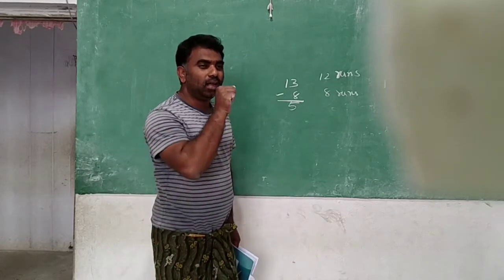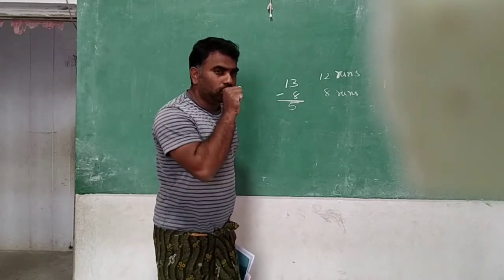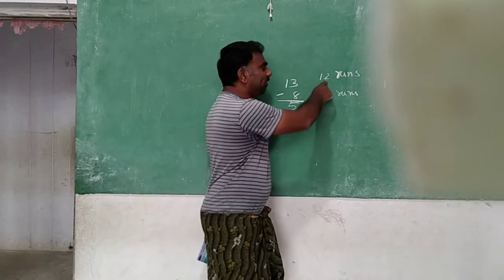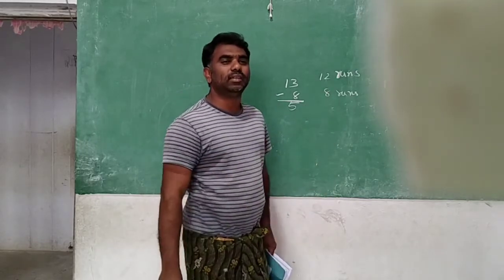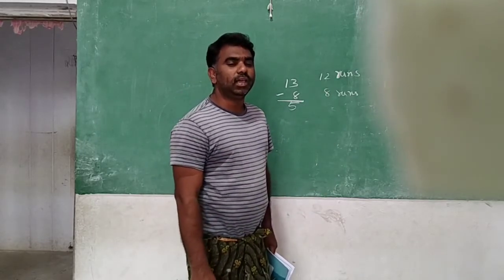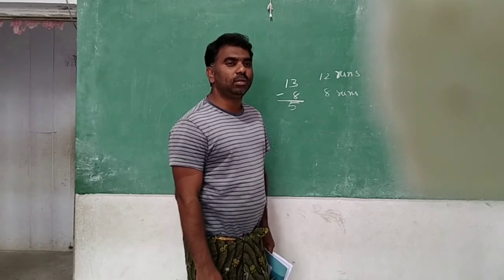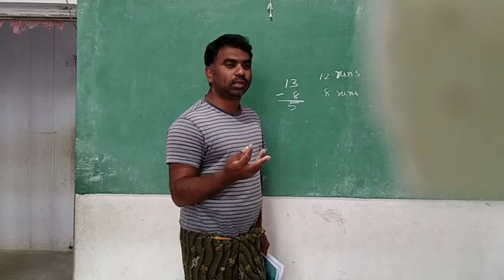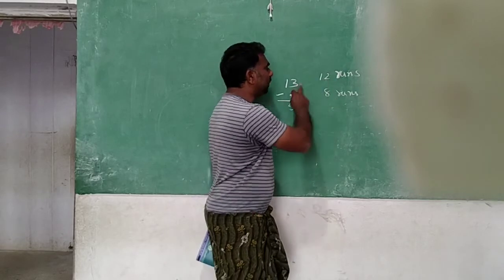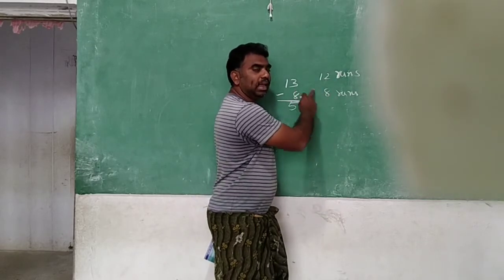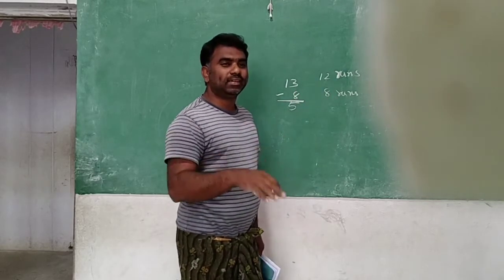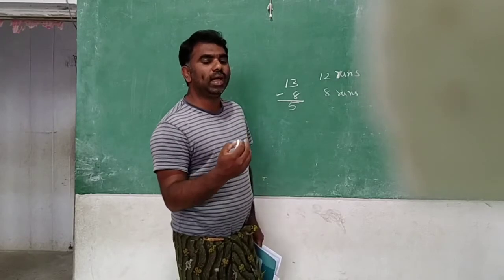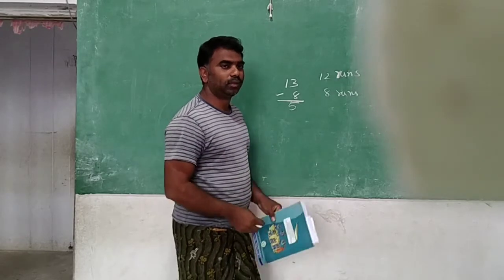Okay, do you understand? So actually, if he made 12 runs, that is not a win. Equal runs is not important. He wants to win, so 1 extra he has to make. 1 extra means 13 runs. Already 8 runs he made. How many extra runs he needs to make means we should do the subtraction.